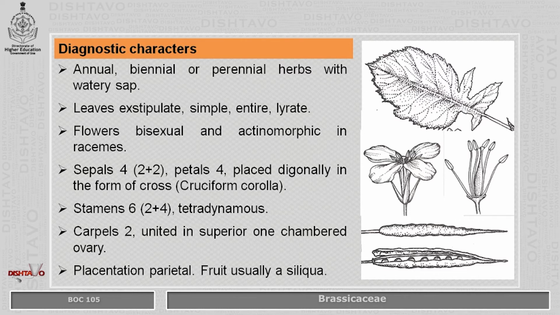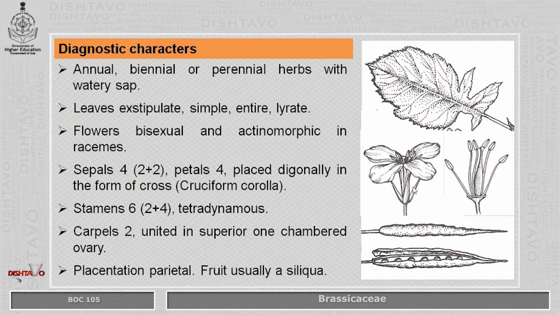Flowers are bisexual, they are actinomorphic, they are found in racemes. Sepals are 4, in a 2 plus 2 arrangement. Petals are 4, and one of the important characters of this family is that the petals are placed diagonally in the form of a cross, which is called cruciform corolla.